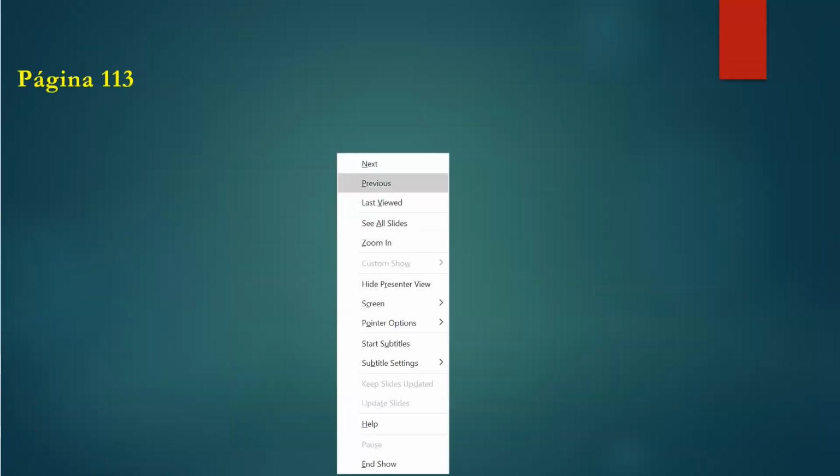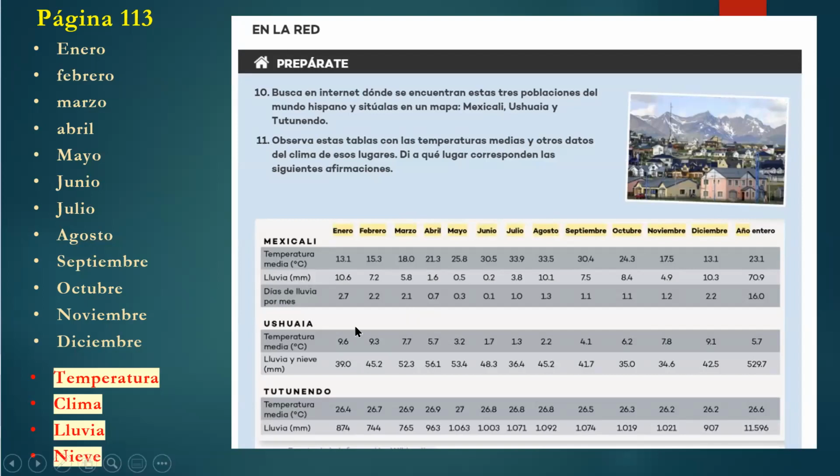Now, if you go to Ushuaia in Argentina, you can see that, because they are in the south, they have reversed the degrees, in the sense that when we are in a hot temperature in the summer, they are in the cold. That's the way, because they are in the south. Ellos están en el sur. So the coldest there is around julio, you can see, 1.3. And the hottest they can go is about 10. So it's cold.